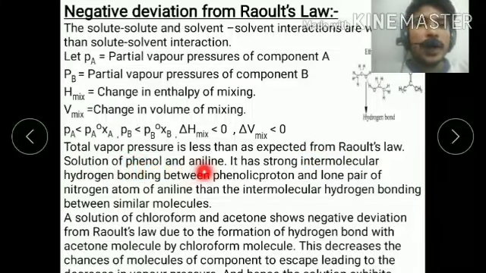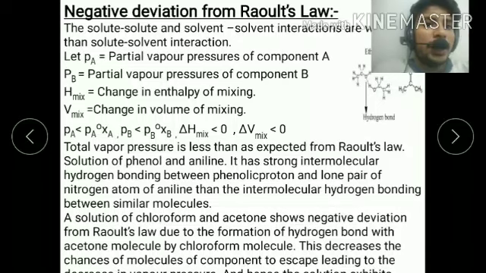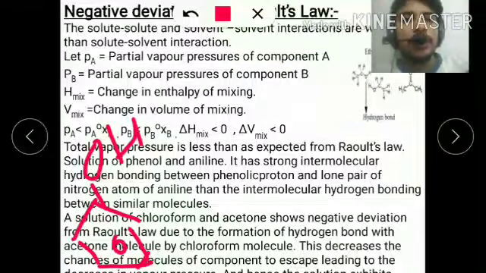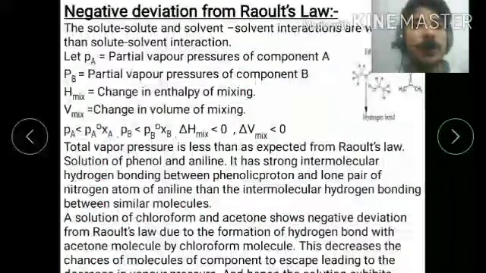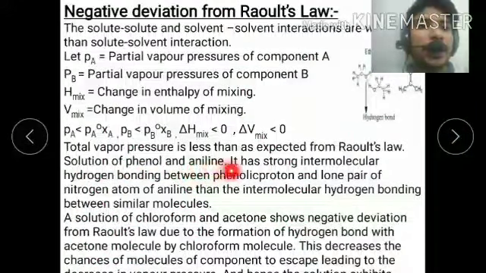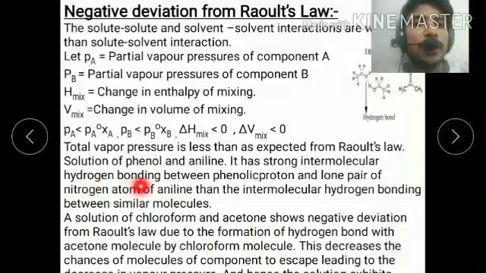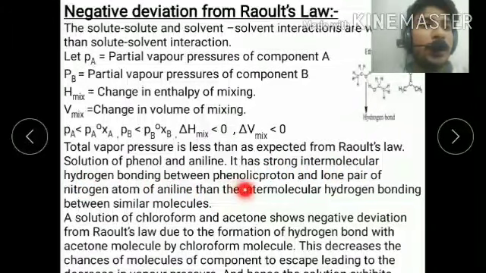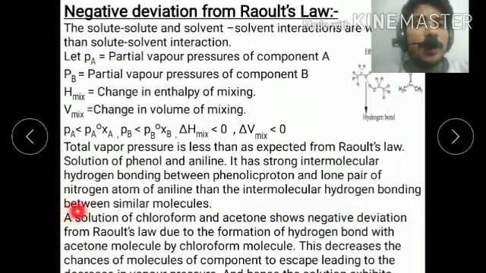A solution of phenol and aniline. I think you know the formula of phenol: benzene containing an OH group is called phenol, and benzene containing an NH2 group is called aniline. In the solution of phenol and aniline, there is strong intermolecular hydrogen bonding between the phenol protons and the lone pair of the nitrogen atom of the aniline, stronger than the intermolecular hydrogen bonds between similar molecules.